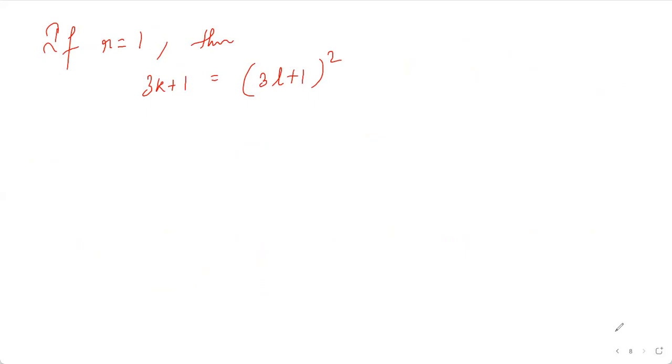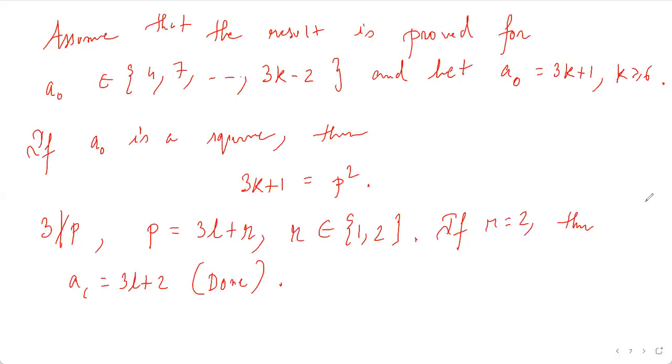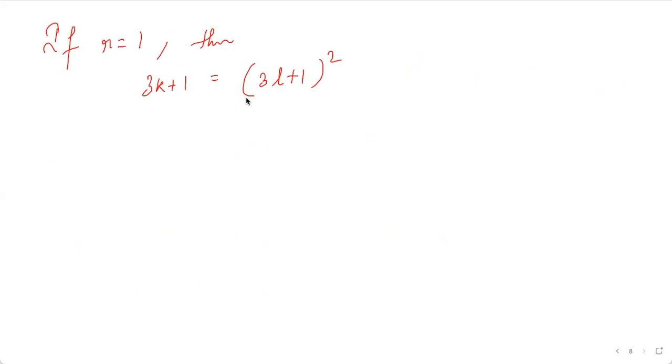Because p, we are taking it of the form 3l plus 1, and 3k plus 1 is nothing but p squared in our first scenario. So (3l plus 1) whole squared is nothing but 9l squared plus 6l plus 1. And so we are getting k equals 3l squared plus 2l, which is strictly greater than n.